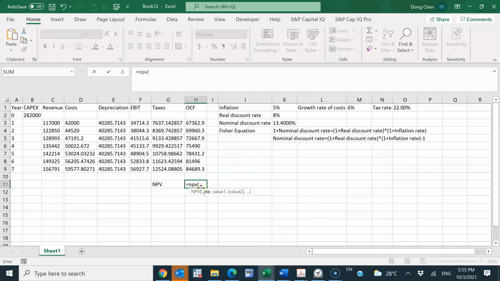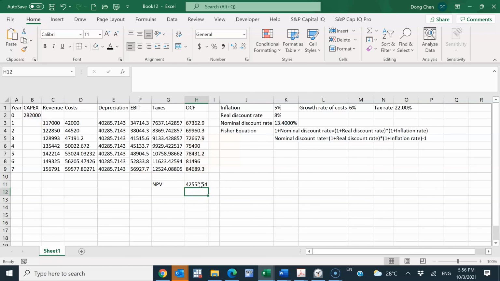So that's the NPV function, and the rate here is the nominal discount rate, and then value 1, value 2, value 3 are simply every subsequent year's cash flows. So we start from year 1, and then we input every year's cash flows. So that's NPV. But so far we just calculated the present value of all future cash flows. And then don't forget to subtract the initial cash outlay, right, which is the capital expenditure.